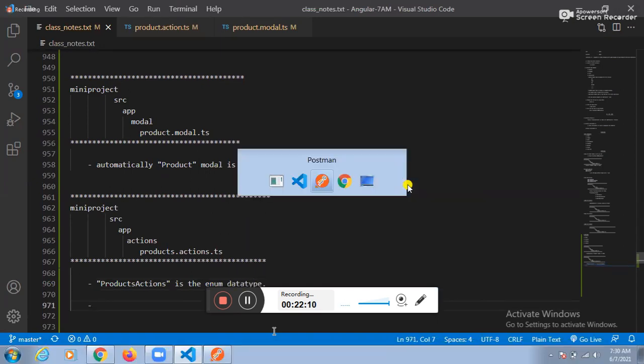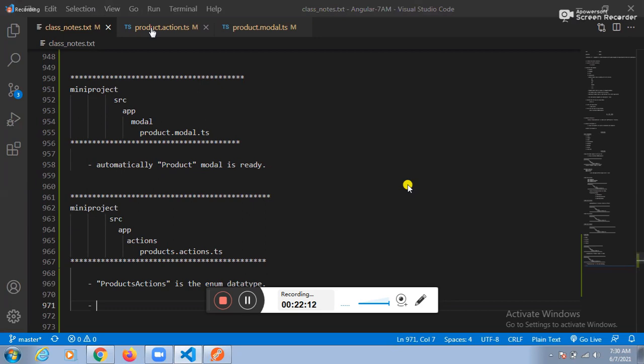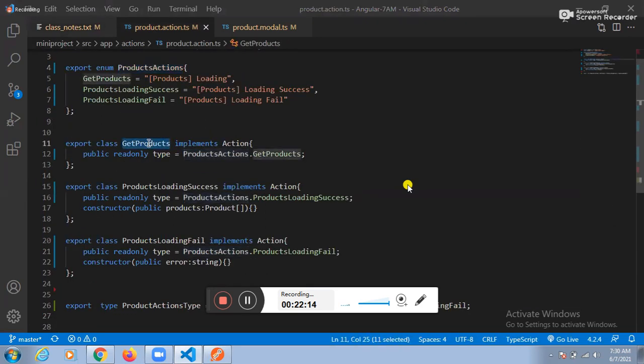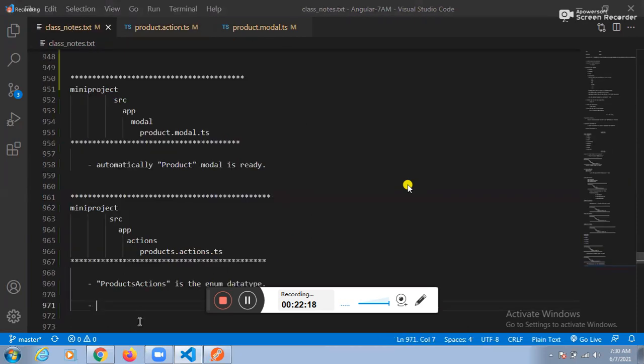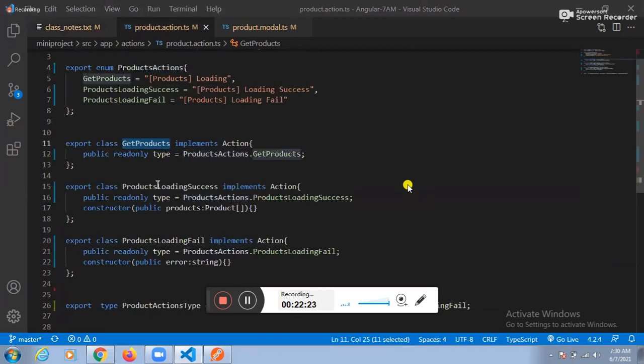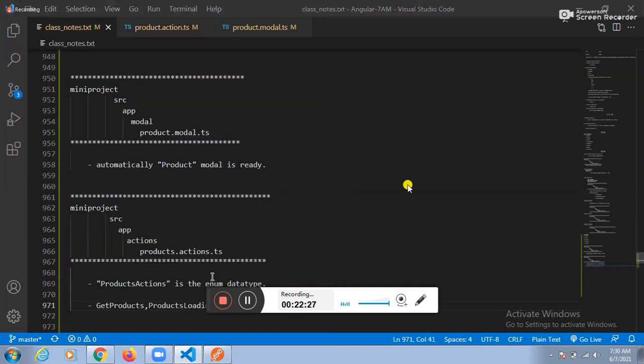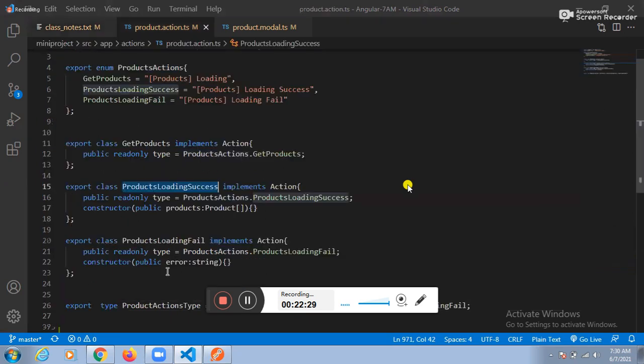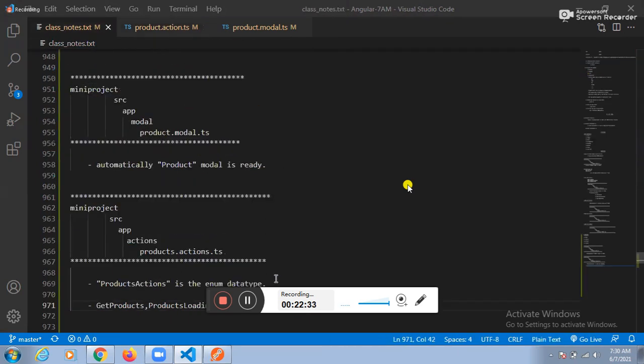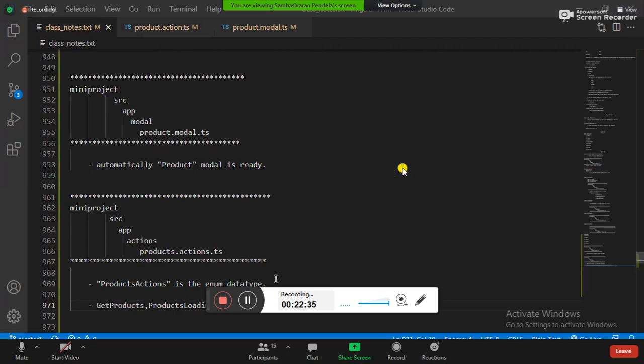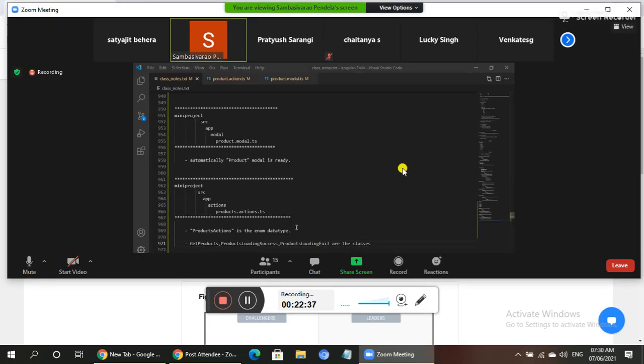Next one. See this one here. What is the next one? The next one is get products. Next one is products loading success. Next one is products loading fail. These are the classes.